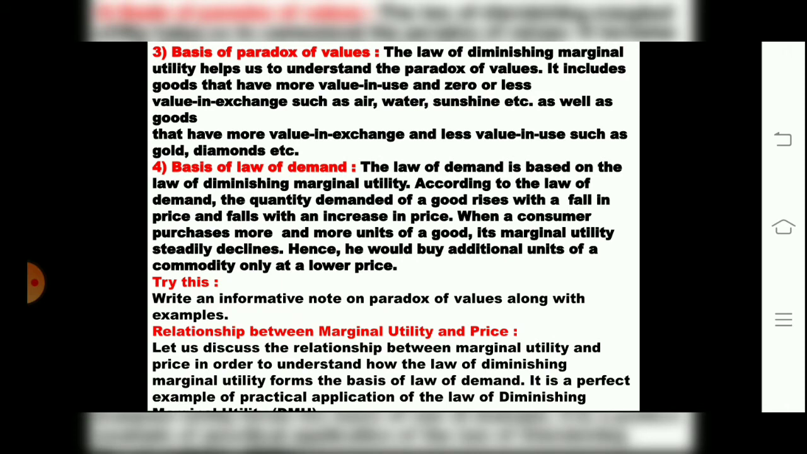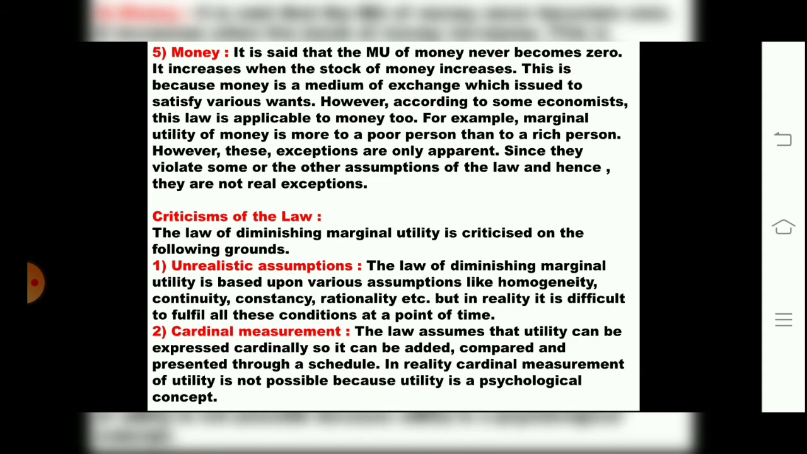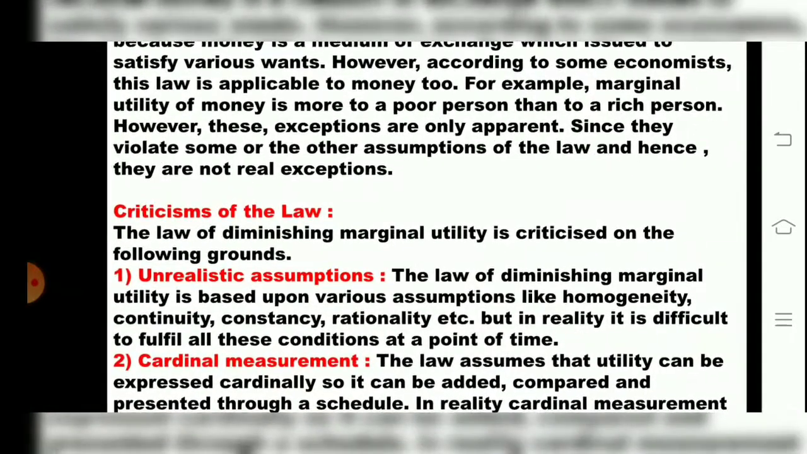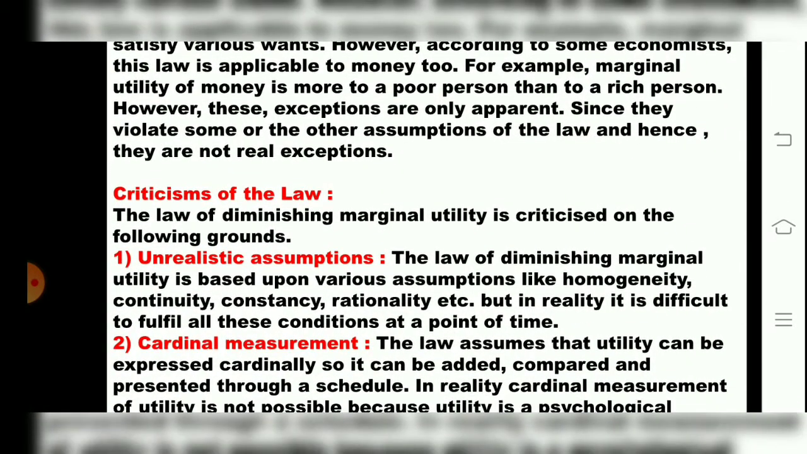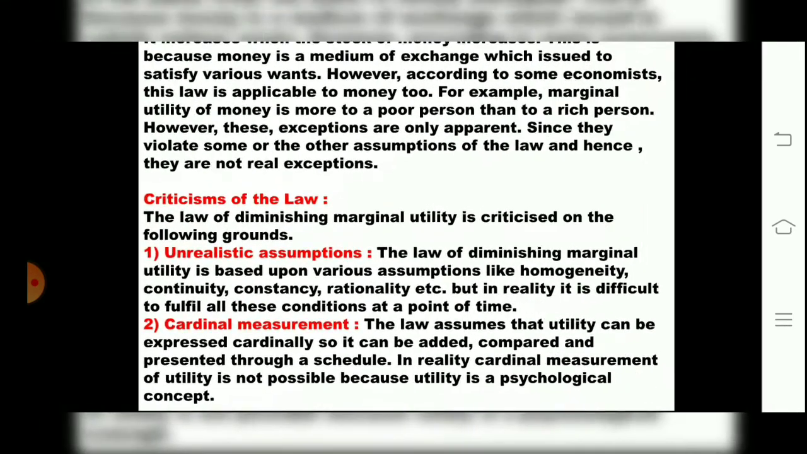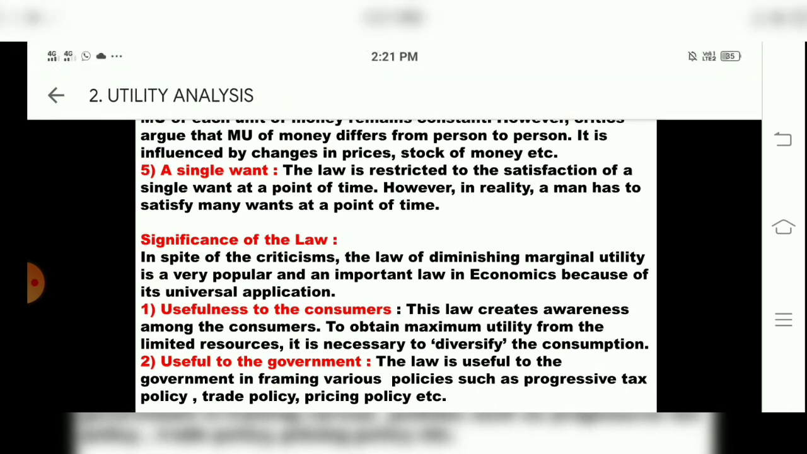Then what is the third? We are studying regarding the criticism of the law. First we will study about criticism, children. The first criticism is what? Unrealistic assumptions. Homogeneity and continuity should be there, then only we can assume the law of DMU. Then the second we studied about cardinal measurement, that utility can be measured cardinally through a schedule. Again they are telling that it is a psychological concept and it is not possible. Who is telling? Critics. Criticism is going on.